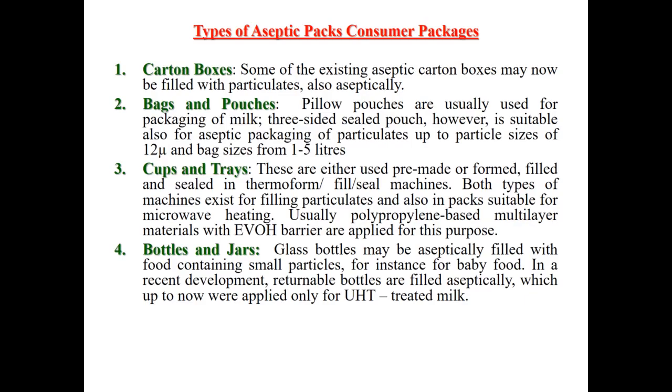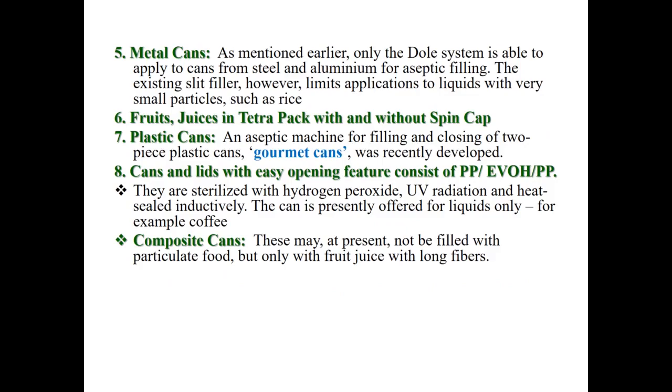Then cups and trays, then bottles and jars. Metal cans: the system is able to apply cans from steel and aluminum for aseptic filling. The existing slit filter, however, limits application to liquids with very small particles such as rice.